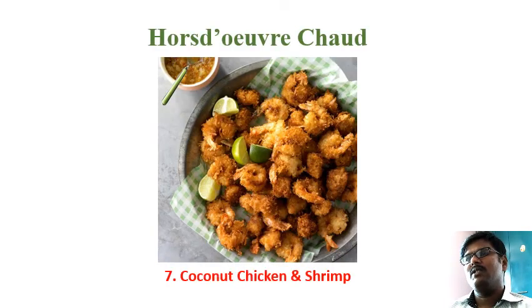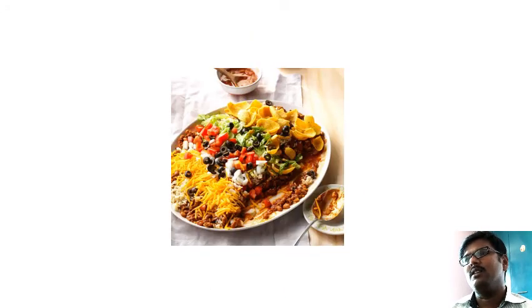And the next thing I would like to explain is coconut chicken or shrimp. The shrimp has been cleaned and just manicured with all the scales removed. After that, it has been dipped into the coconut mixture along with some spices. They have deep fried it and served it along with some lemon wedges. So this can be a perfect starter for any main course.